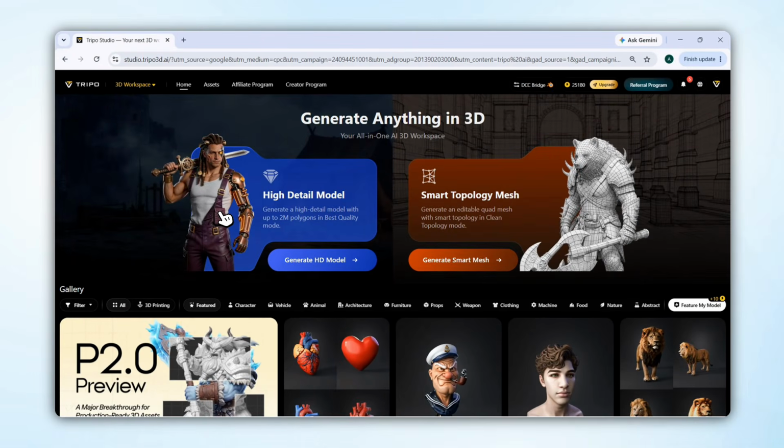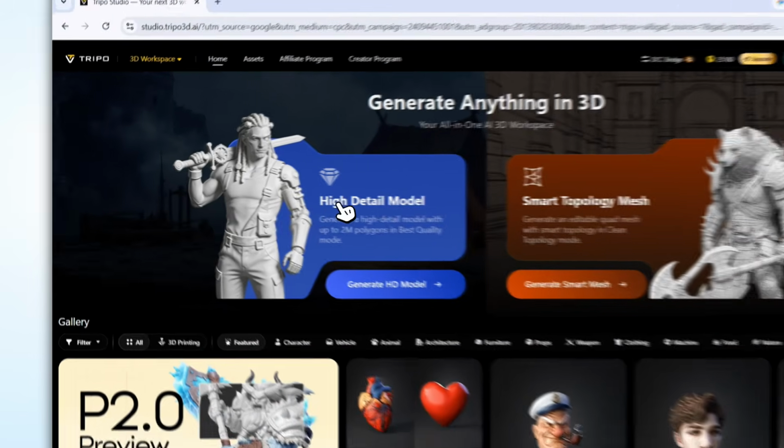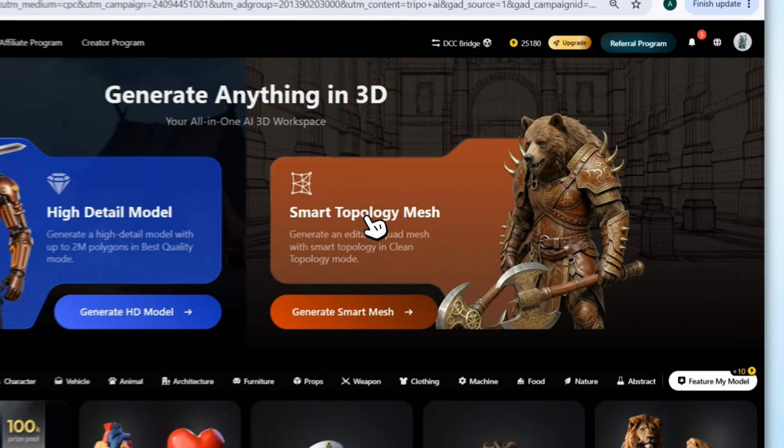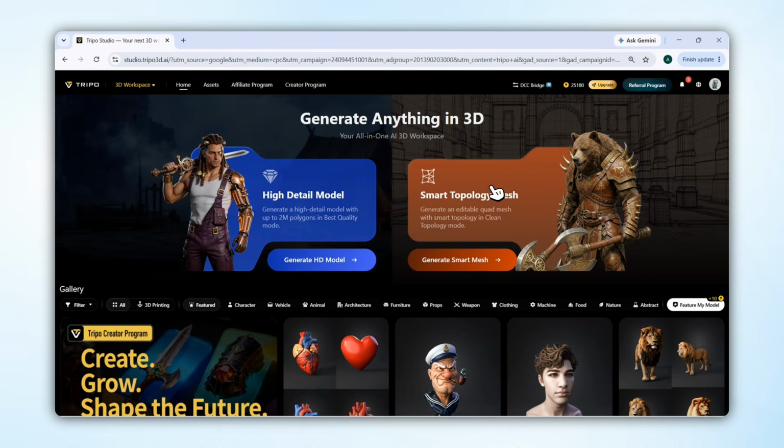As soon as you come to the homepage, you'll see two options here. The high detail model on the left generates a 3D model with more detail, whereas the Smart Mesh option on the right slightly optimizes the model and generates a clean and lightweight model. So, if you want a more detailed model, you can select High Detail Model, and if you want a clean and lightweight model, you can use the Smart Mesh option.